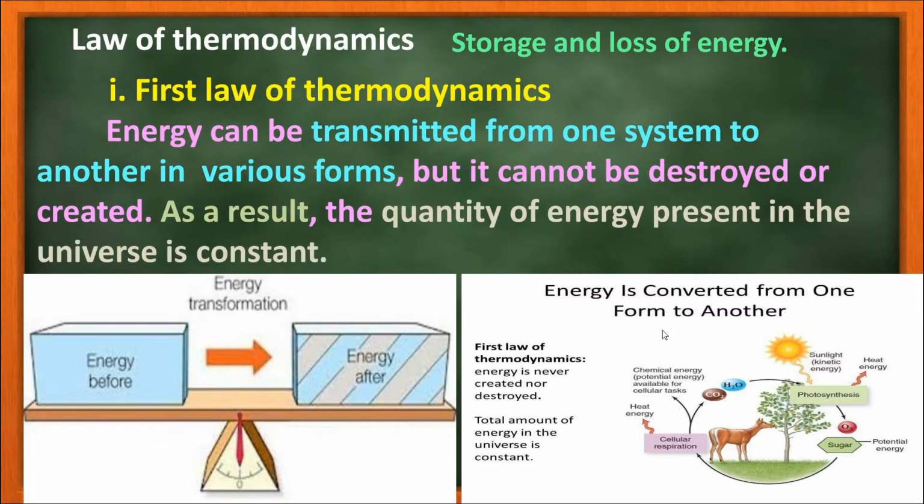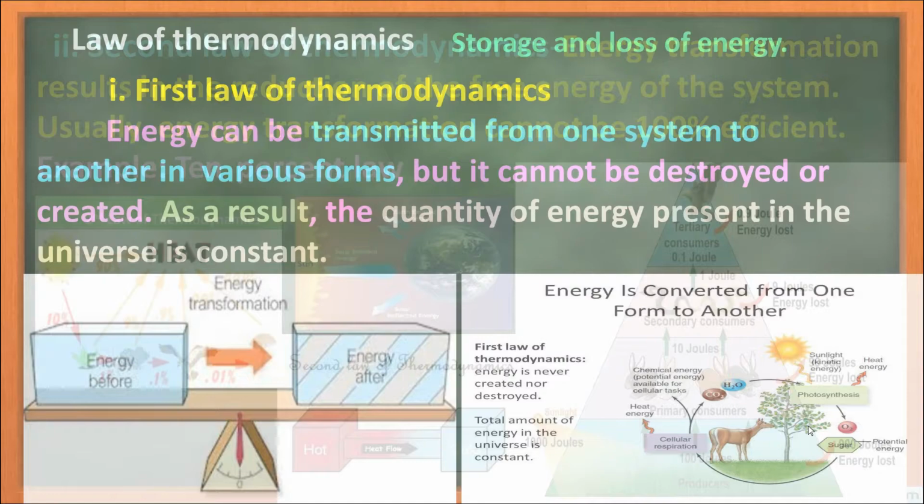The energy is converted from one form to another. Energy is neither created nor destroyed, so the total amount of energy in the universe remains constant.